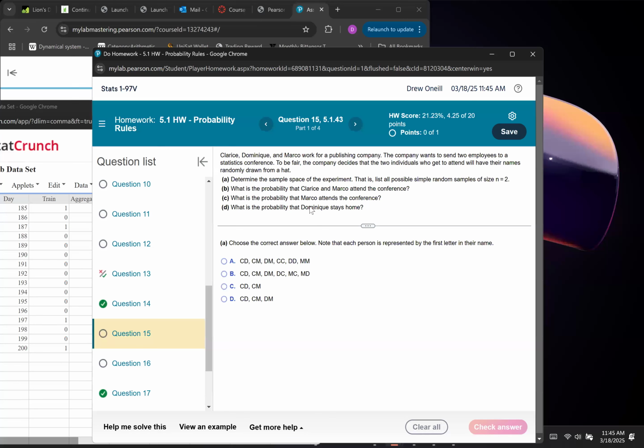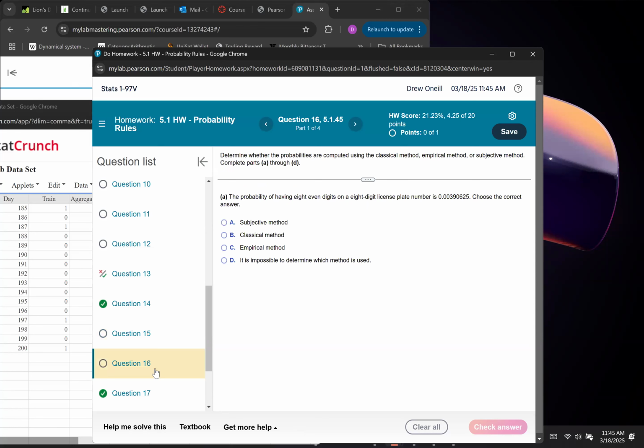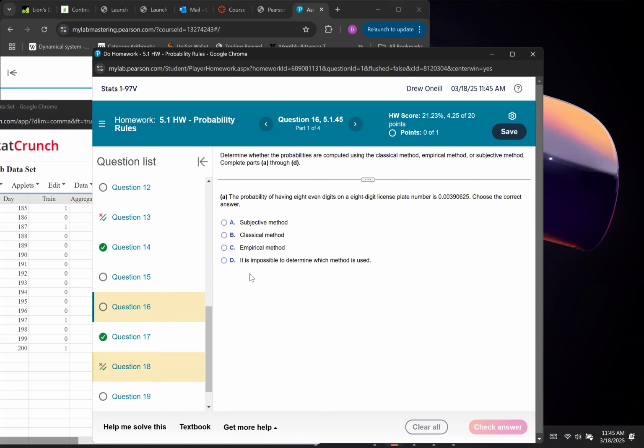So in part B, if it's asking what's the probability that CM, that's 1 out of 3. Marco, how many times does Marco go? He goes in these 2, so that's 2 out of 3. And the probability that Denise stays home, that's this one. CM is where Denise stays home. Okay. It's a weird problem, but this is just definitions for the first part.